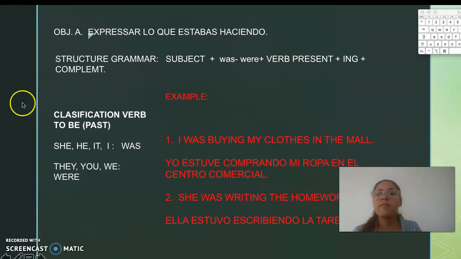So we have the classifications. I know that you know the classification: was is for she, he, it, and I. And were is for they, you, and we. So I have some examples to explain the use of this grammar structure.